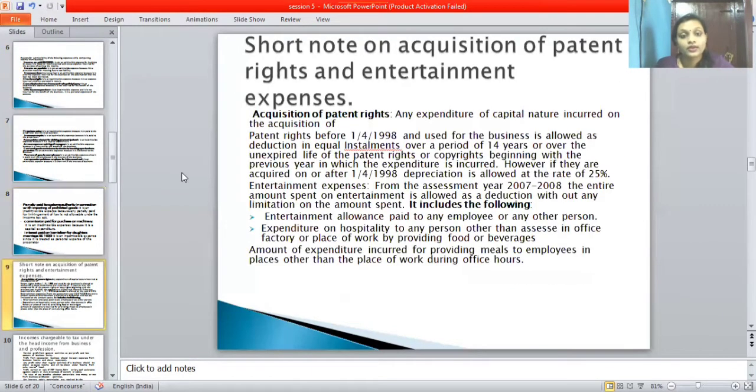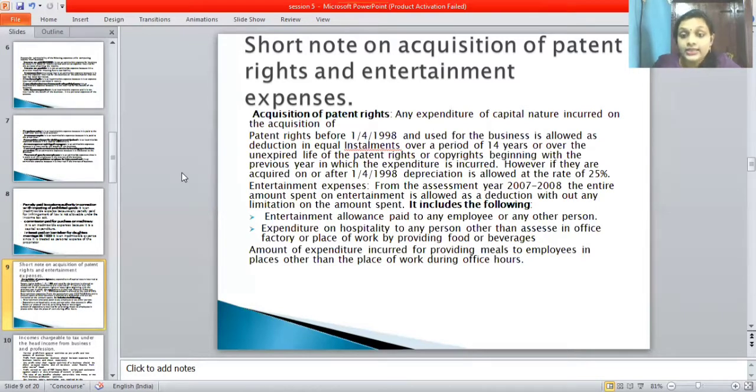Okay. Next one is short notes on acquisition of patent rights and entertainment expenses. Let's see the short notes on acquisition of patent rights and entertainment expenses. So let's move to the acquisition of patent rights.